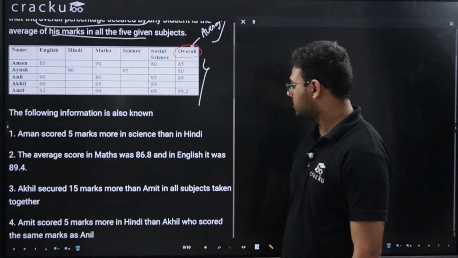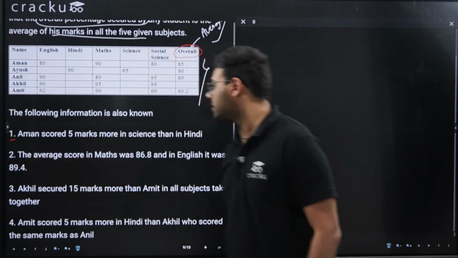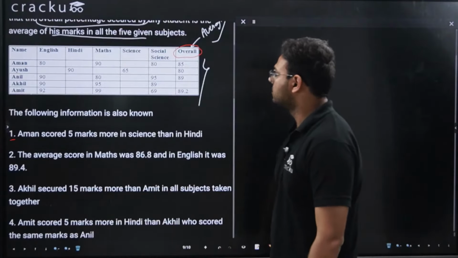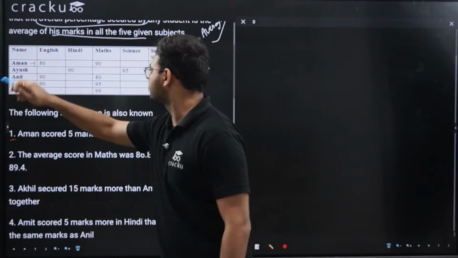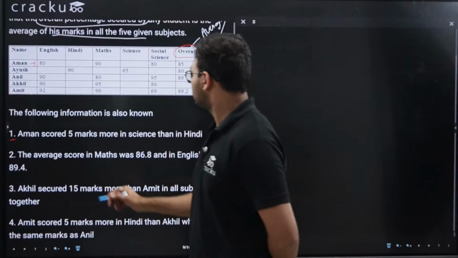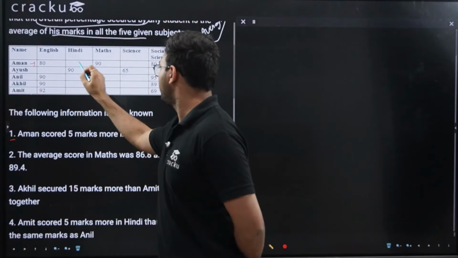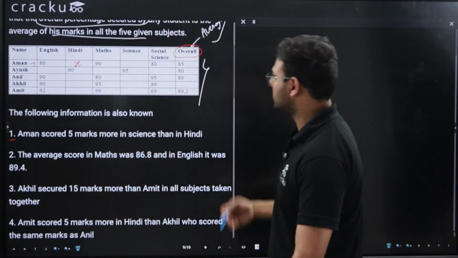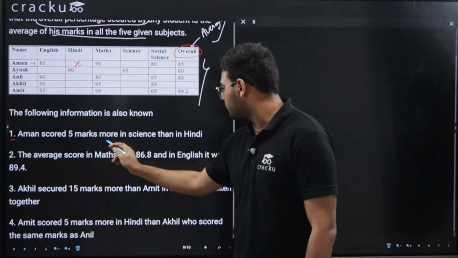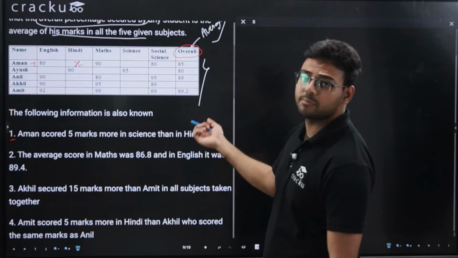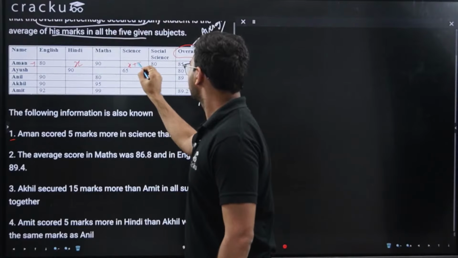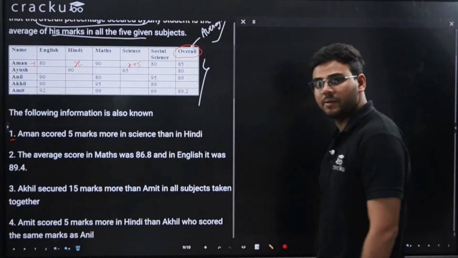The first condition says Aman scored 5 marks more in science than in Hindi. So where is Aman? Aman is our first candidate. So if I assume that the marks scored by Aman in Hindi is X, let's say, Aman scored 5 marks more in science than in Hindi, so the marks scored by Aman in science will be X plus 5.